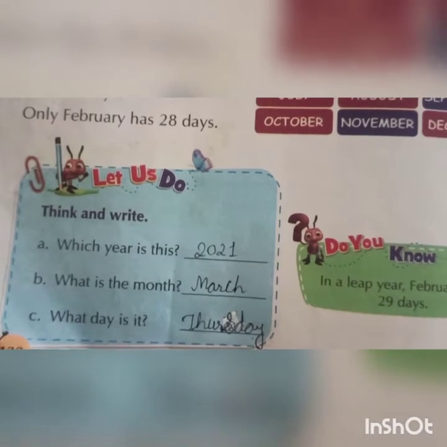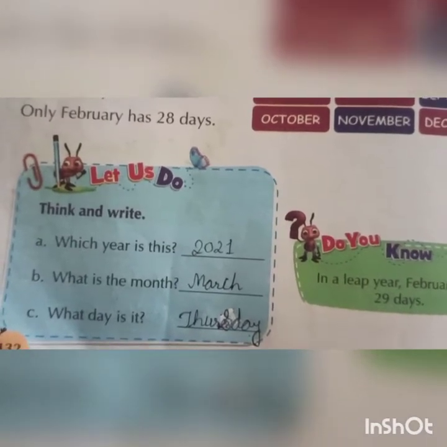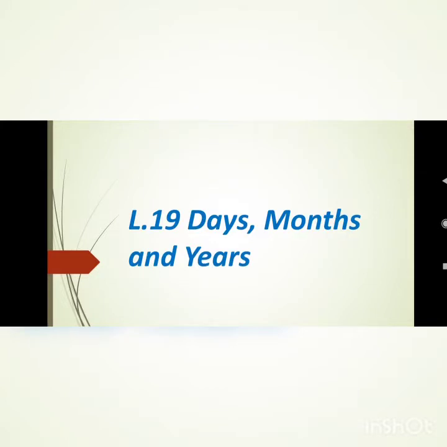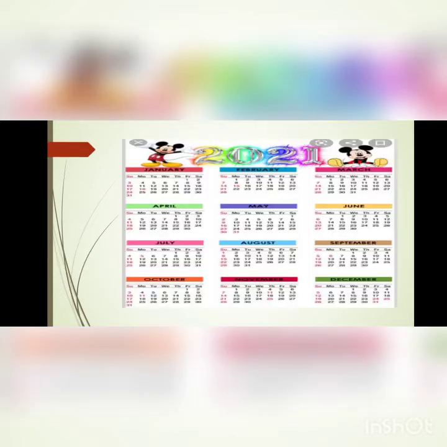For understanding it more perfectly, let's see a small video. We already learned lesson number 19, days, month and year. Let's revise whatever we learned. It shows a calendar of the year 2021. The months' names and the days' names are given. So we are going to learn about days, month and year, and how we calculate them.